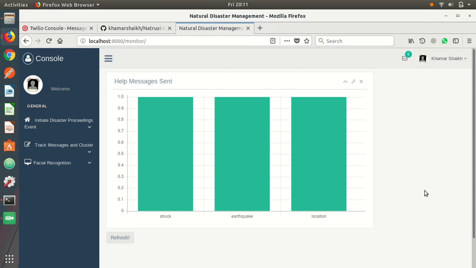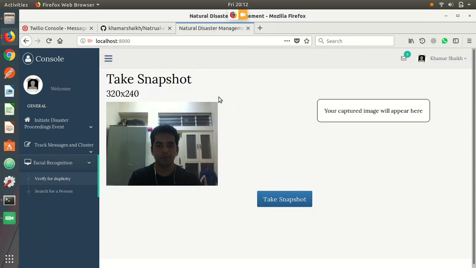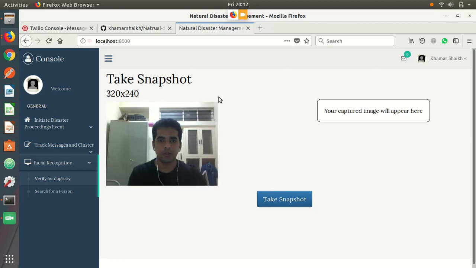This is the second part of the application, and this is just for the analysis of the natural disaster. Coming to the third and the most important part of the application: once a person reaches the epicenter where help can be handed out to him, based on the suggestions provided in the first section of the application, the user is asked just to enable the webcam of the laptop and take a snapshot at the location.